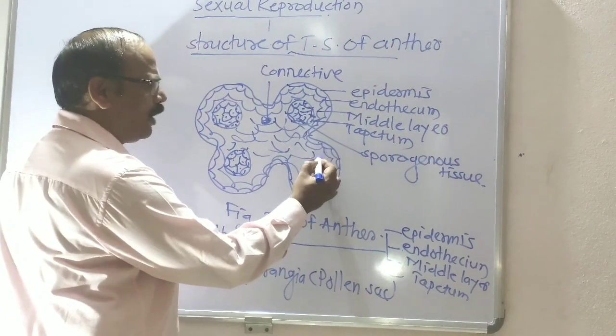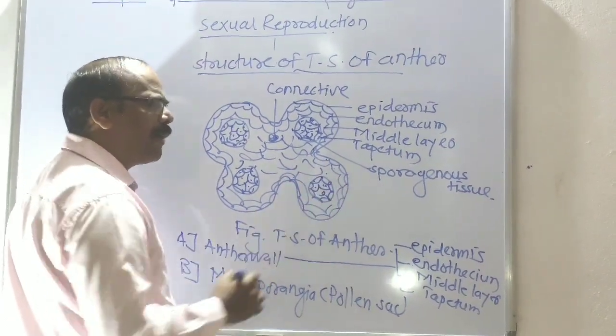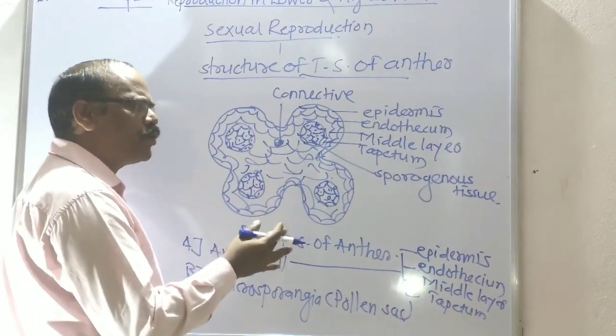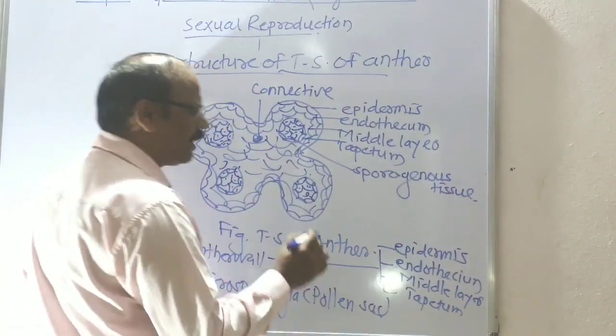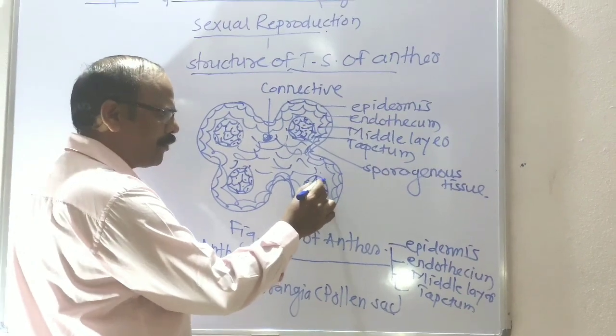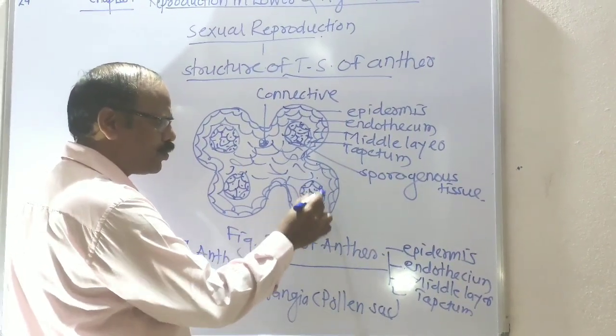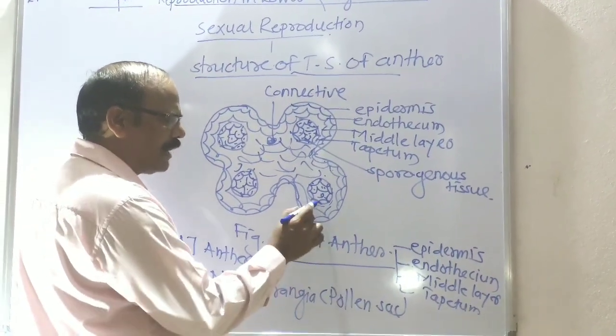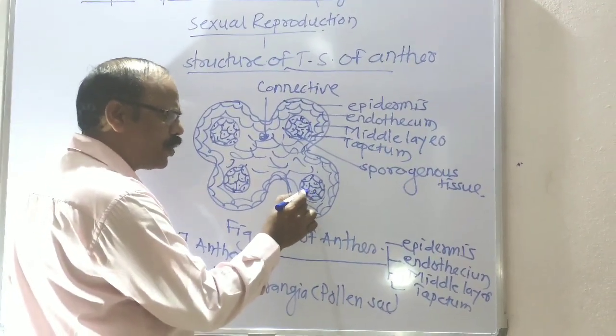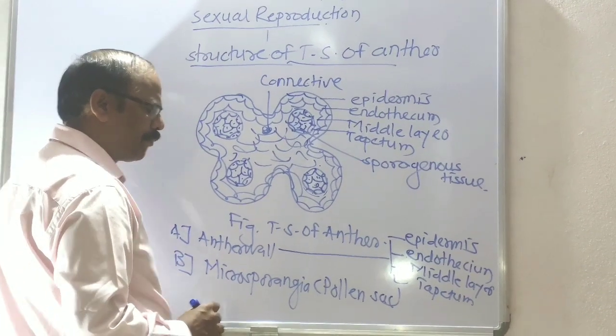The middle layer, inner to the endothecium, has 2 to 3 layers of parenchymatous cells, and after maturity it degenerates. The fourth layer is the tapetum, present close to the sporogenous tissue around the pollen sac, and it provides nutrition to the developing pollen grains.